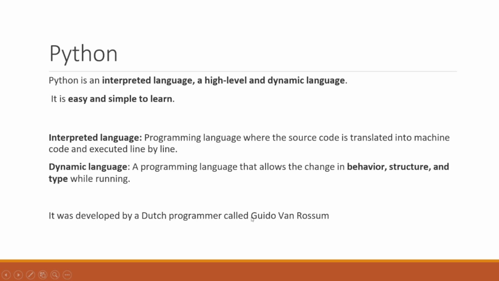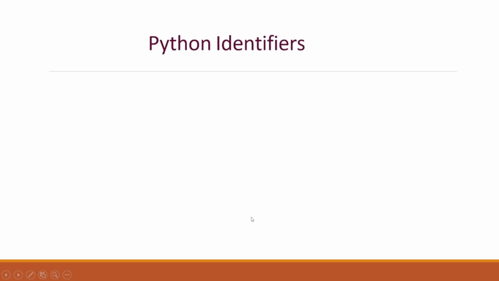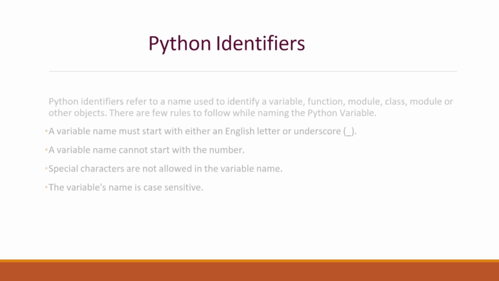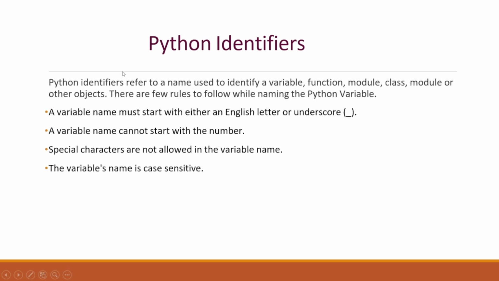So please remember that. Next, here we are going to learn about Python identifier or Python variable. Okay, so we have to start with Python identifier. Means if you want to start coding in Python, first you have to understand what is meant by identifier, what is meant by variable. Identifier is also called as variable. Identifier means something you are identified by, like a person is identified by their name, right? So that's why identifier is like a variable.